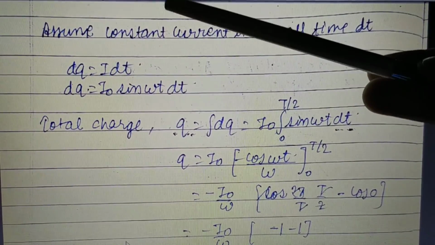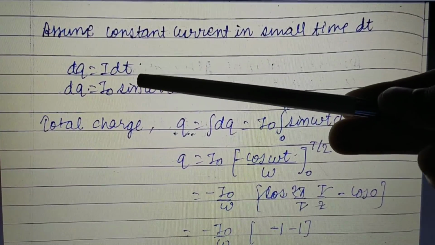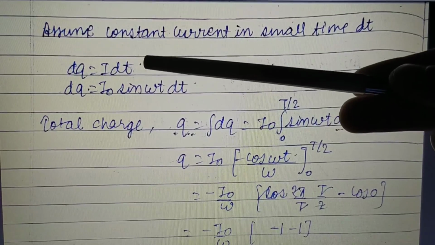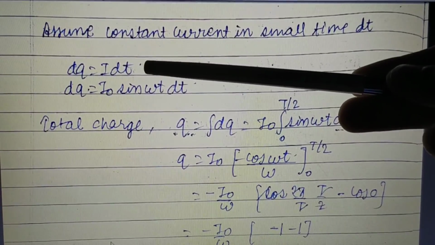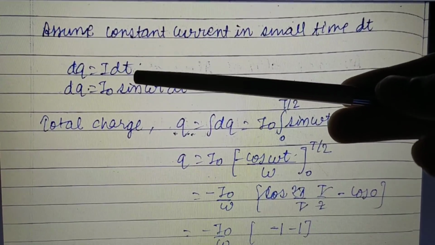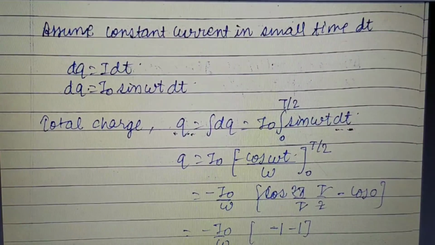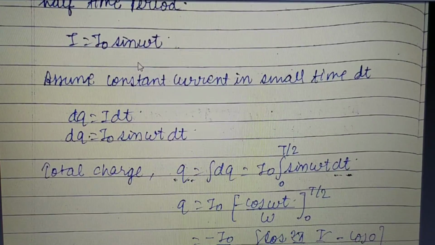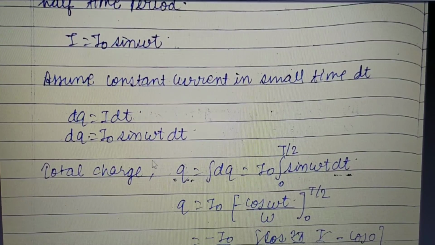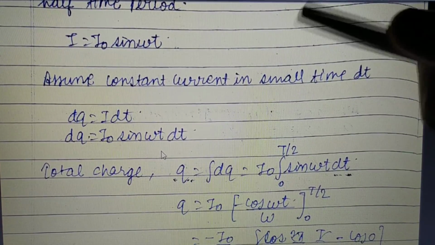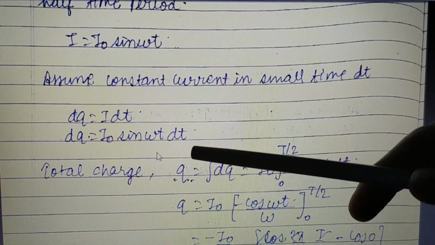So this equation, dq is equal to I dt, is representing the small amount of charge which is flowing in the circuit. We can put the value of I, as we have already seen above. What was the value of the current? It was I naught sine omega t. We can put this value of current in this equation. So what do we get now? We get the value of dq as I naught sine omega t dt.